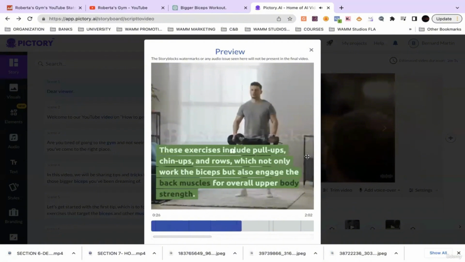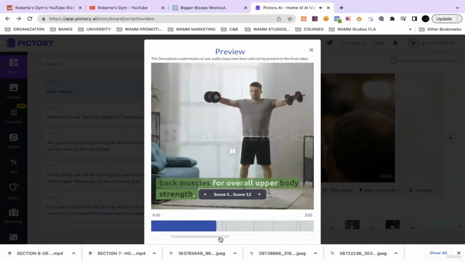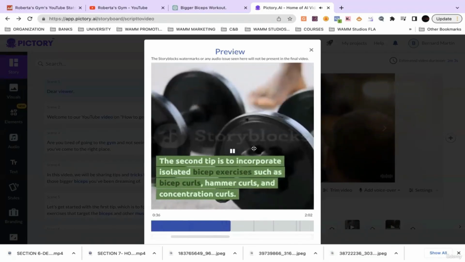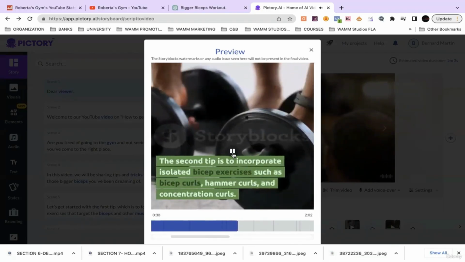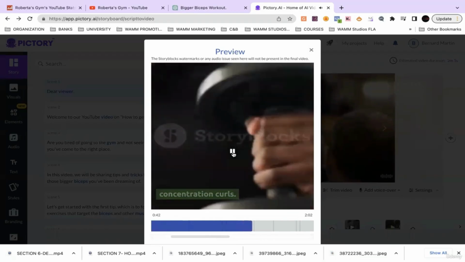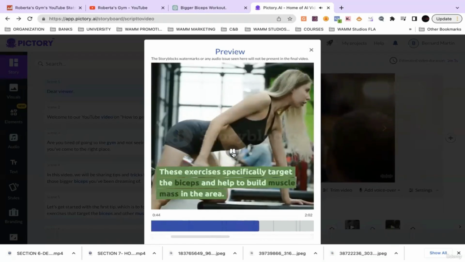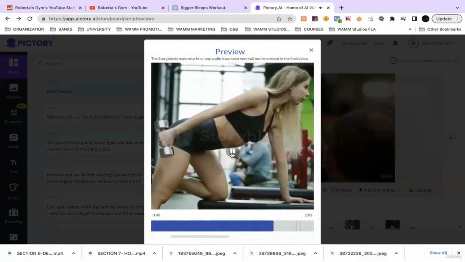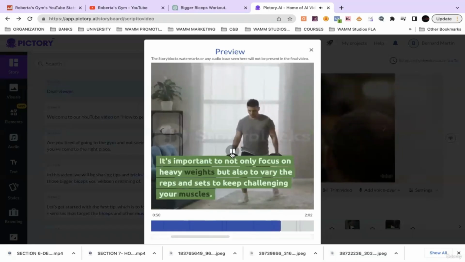These exercises include pull-ups, chin-ups, and rows, which not only work the biceps but also engage the back muscles for overall upper body strength. 1. The second tip is to incorporate isolated bicep exercises such as bicep curls, hammer curls, and concentration curls. These exercises specifically target the biceps and help to build muscle mass in the area. It's important to not only focus on heavy.